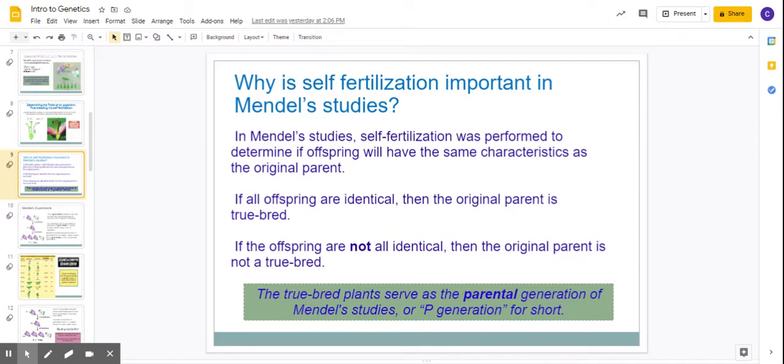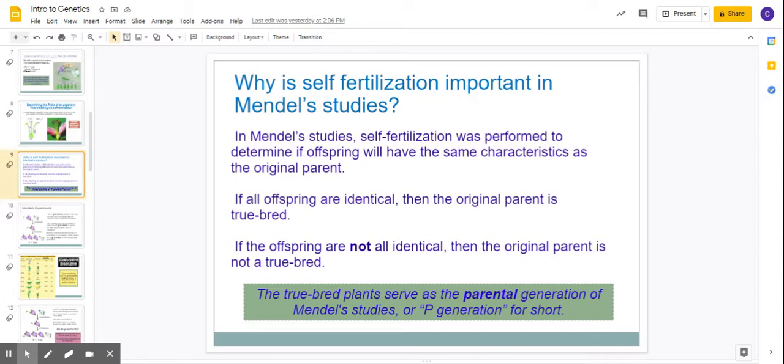Now, one important thing is the difference between a true breeding plant and a plant that is not true breeding. A true breeding plant, say for example it has purple flowers, will always make purple flowers. If you let it self-pollinate, you don't cut the anthers off, you don't dust it with other pollen, and it only gets its own pollen every single time, it will always make purple flowers, and that's what we call true breeding. However, if you have a plant and it looks purple and you let it self-pollinate, and the offspring, the new plants that grow, include some purple and white flowers, well, that is not true breeding, okay?